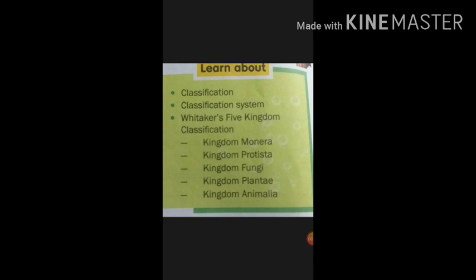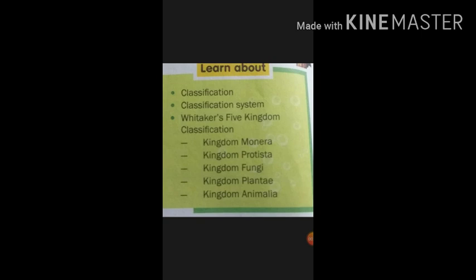Earlier, in the previous session, we discussed classification, which I think you are able to know very well now. We have to classify organisms, we have to classify things on the basis of similarities or dissimilarities. And you are able to define classification also. It means it is the process of putting organisms into groups based on their characteristics. I think you have to write this definition down in your notebook also.